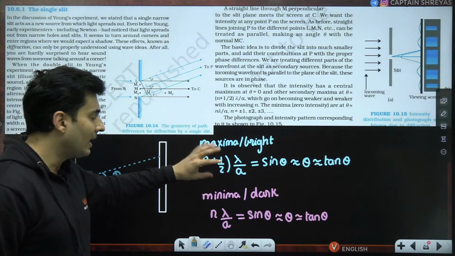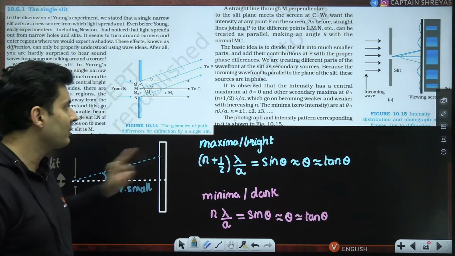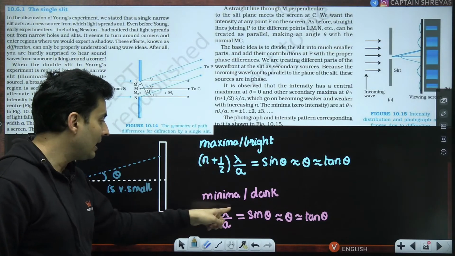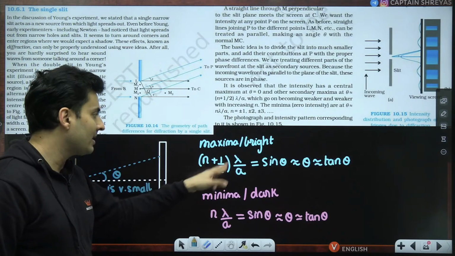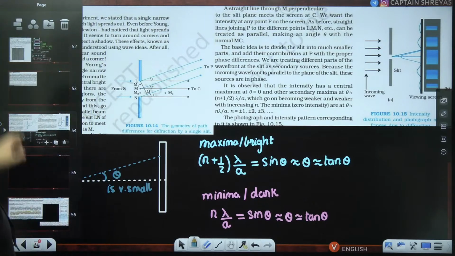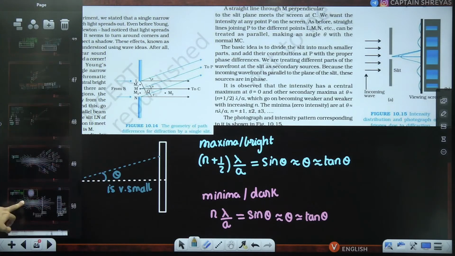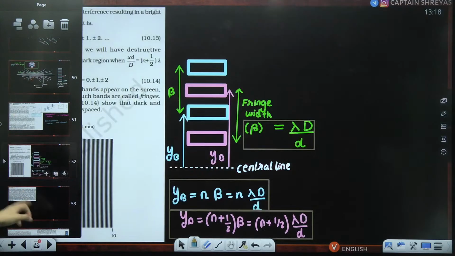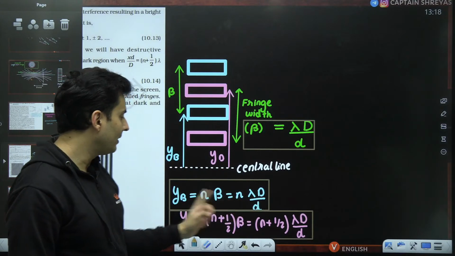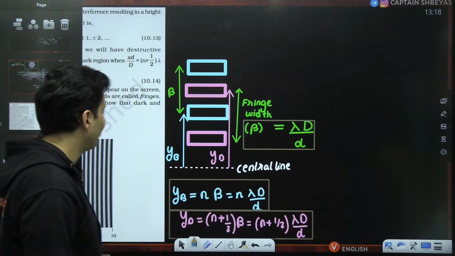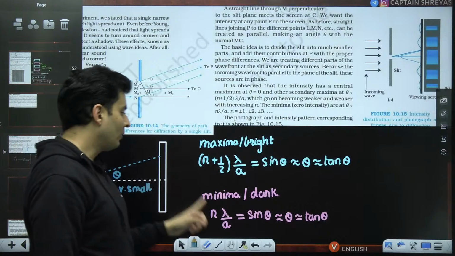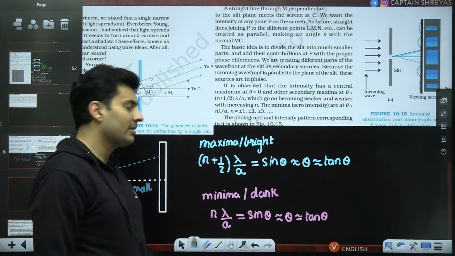Please note this formula is exactly opposite of Young's double slit experiment. In Young's double slit experiment, for minima it was n plus half lambda by a, and for maxima it was n lambda. Just observe this, exactly opposite. For maxima it was n times lambda D by d, for minima it was n plus half. Here for minima it is n plus half, but in case of diffraction, for minima it is n and for maxima it is n plus half.